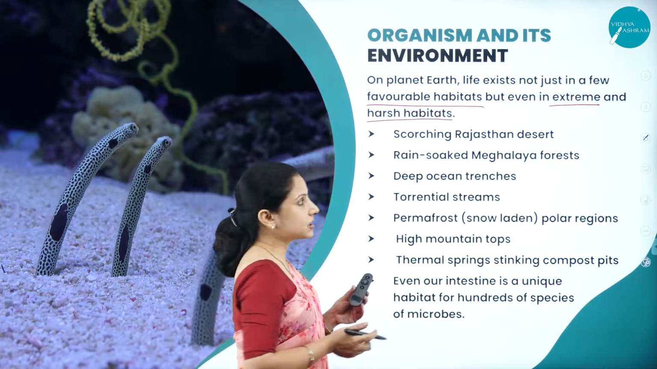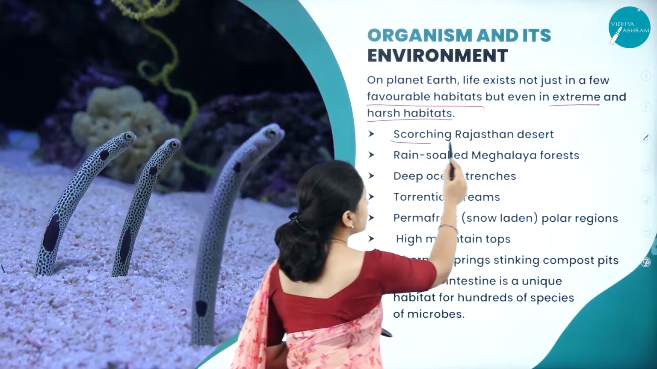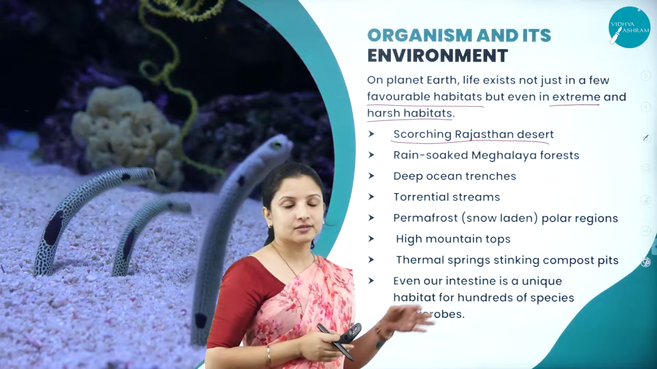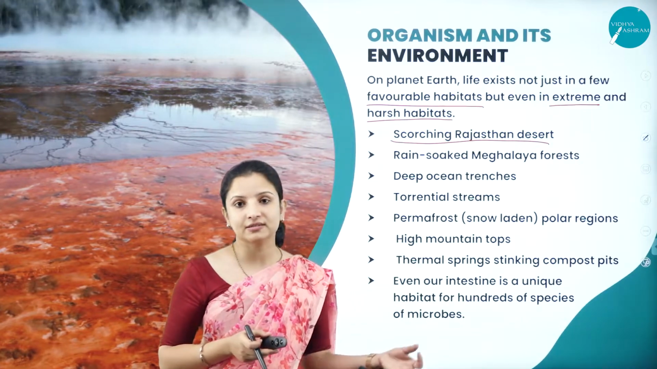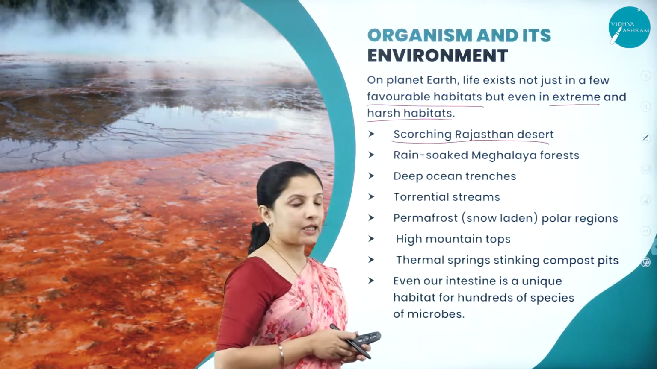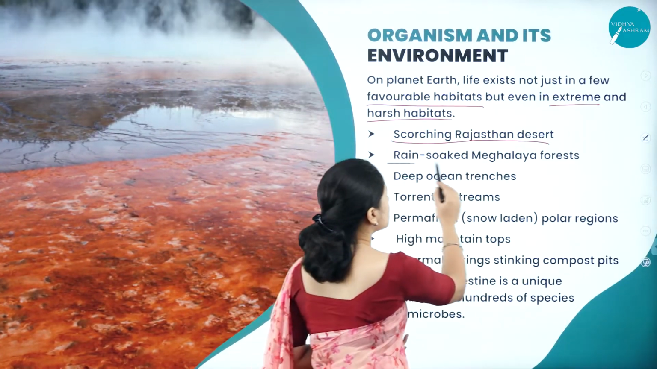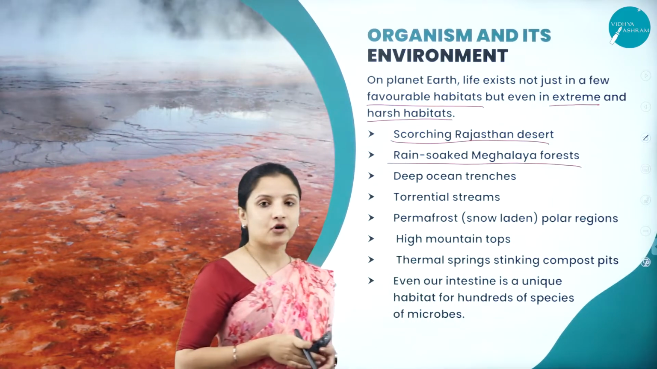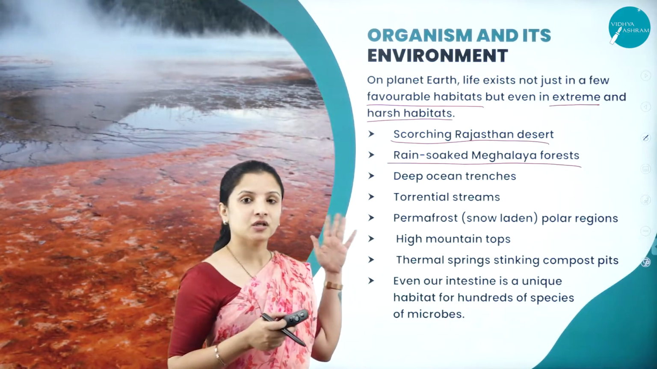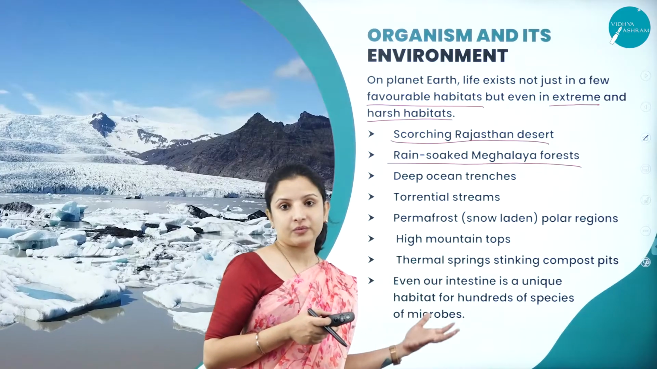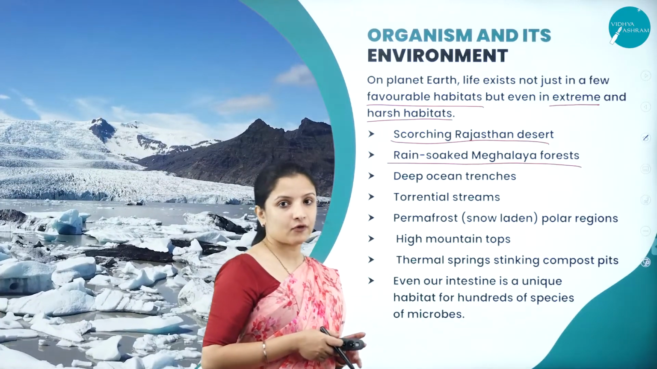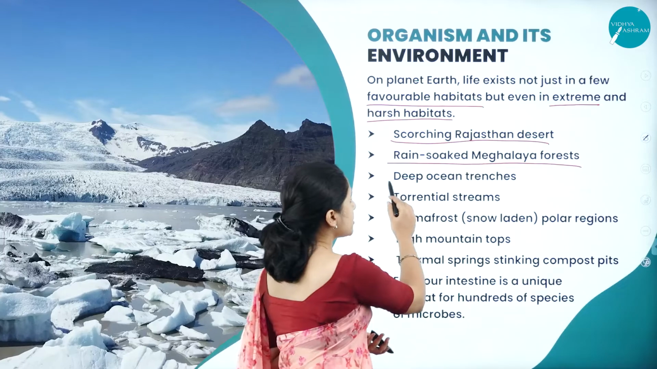We have certain examples here. There are organisms which live in the scorching, very high temperature Rajasthan deserts. There are various scorpions, desert lizards and the desert camel, which live in such scorching temperatures. And we have the rain-soaked Meghalaya forest, which is home to a lot of insect species because of the rains, and different amphibian species and reptiles also tend to live there. And we have the deep ocean trenches.